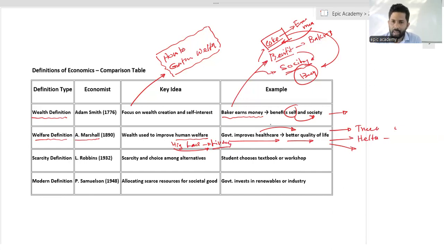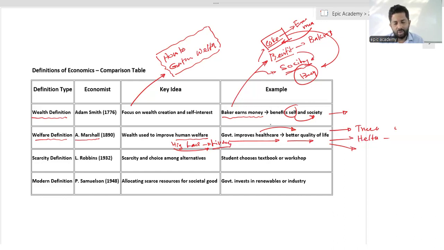I mean, developing countries. Okay, in that position, in the welfare definition, they are going to discuss the welfare of the society. They're not going to focus on the wealth. They are going to use that wealth to improve the societal welfare. That belongs to Alfred Marshall.